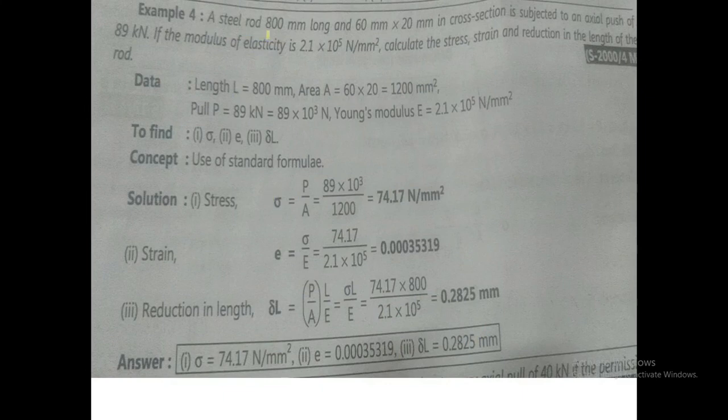a steel rod 800 mm long and 60 mm into 20 mm in cross section is subjected to an axial push of 89 kN. The modulus of elasticity is 2.1 into 10 raised to 5 Newton per mm square. Calculate stress, strain and reduction in the length of the rod. Consider here one steel rod, that steel rod having length.